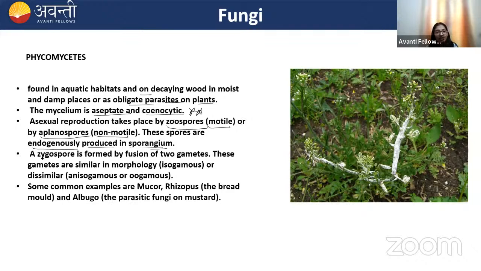Sexual reproduction also takes place by the fusion of two gametes, and they form a zygospore. The gametes could be isogamous or anisogamous or oogamous. Isogamous means iso means same, so they are similar in structure, and anisogamous means dissimilar in size or structure.